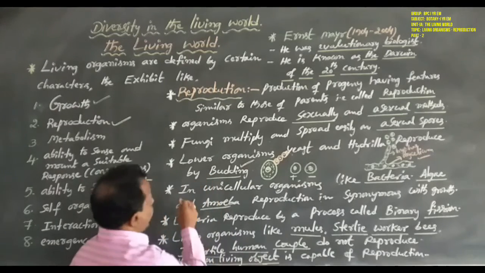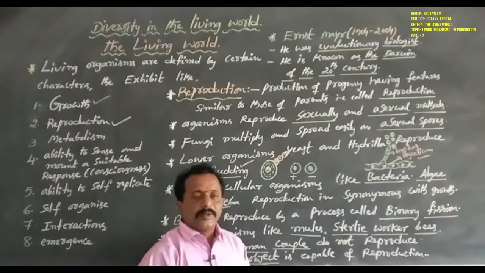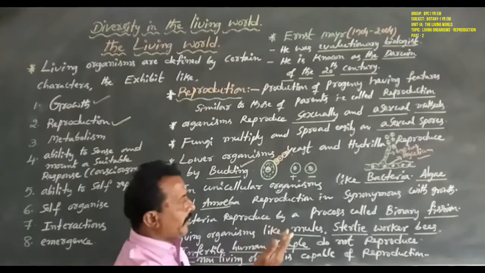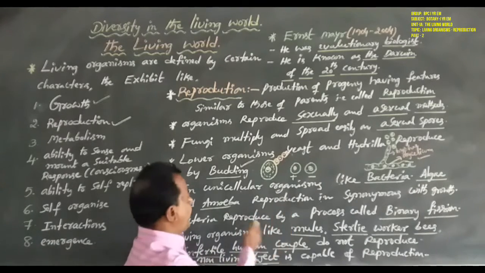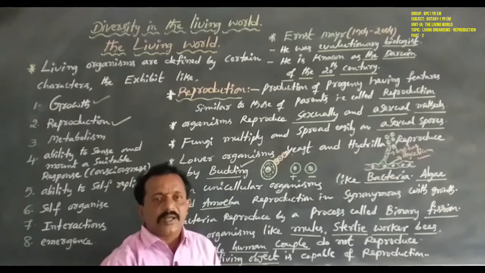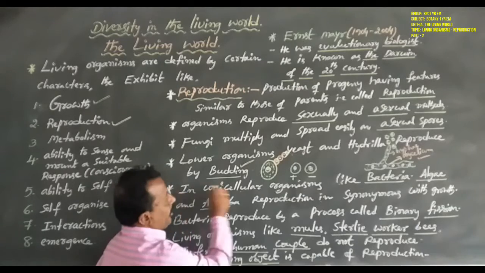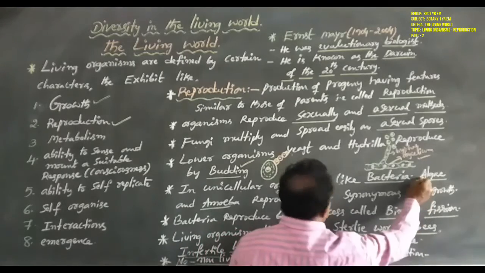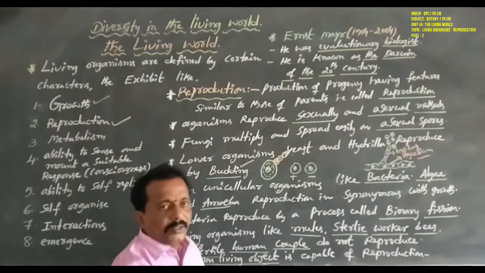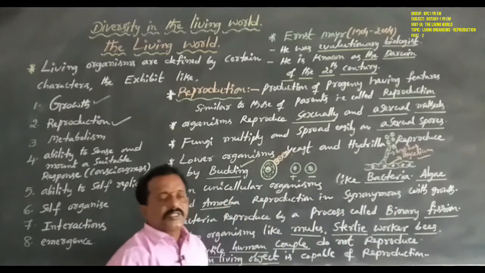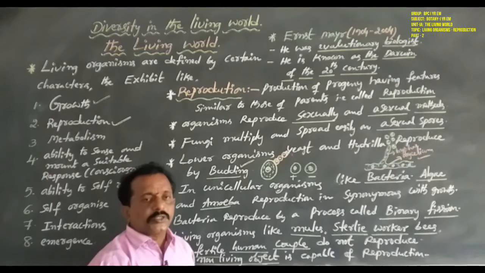In unicellular organisms, the organism's body is made up of a single cell, such as algae like Chlorella and Chlamydomonas, bacteria and amoeba. These are unicellular organisms. The remaining ones are all multicellular organisms. Bacteria are prokaryotic organisms, while algae and amoeba are eukaryotic organisms. Reproduction is synonymous with growth, a similar kind of process.